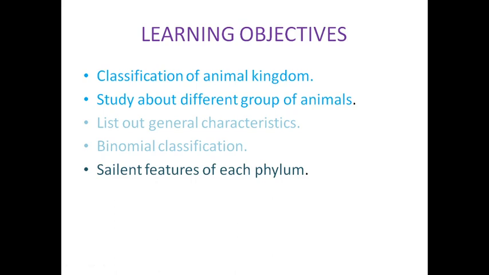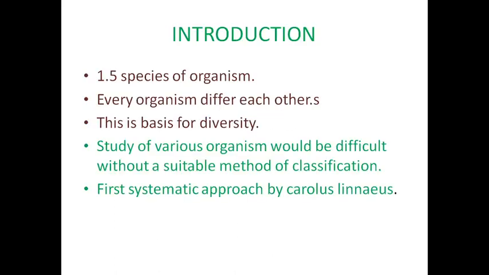We will also learn how to identify and list out the general characteristics of animals based on their grades of organization, symmetry, coelom and various body activity, identify their genus and species, and recall the salient features of their phylum. The phylum has different types based on invertebrates and vertebrates. The next one is the introduction.